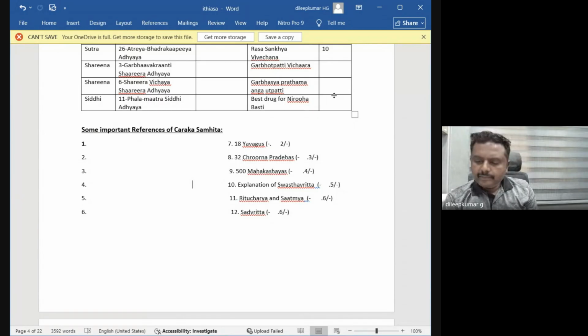And the Agada Tantra name is mentioned as Vishagara Vairodhika Prashamani. Usually Agada Chikitsa or Gara Chikitsa is mentioned in other Samhitas, but in Charaka Samhita the branch Agada Tantra is mentioned as Vishagara Vairodhika Prashamani.